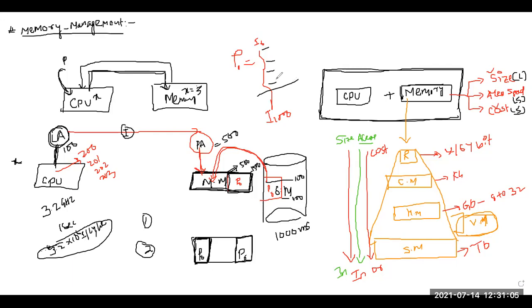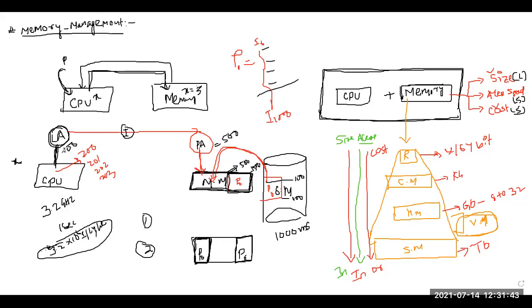Is it clear to all of you, what I tried to explain in this introduction class of memory management? Because this is very important. First of all, you understand the hierarchy of memory, then why we need a main memory, why we need a cache memory, or why we need a register. Only to improve the efficiency of the CPU, so that we reduce the access time.